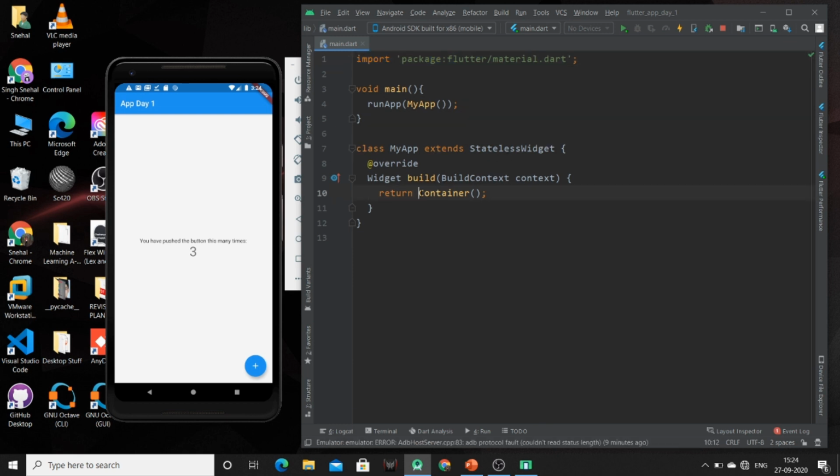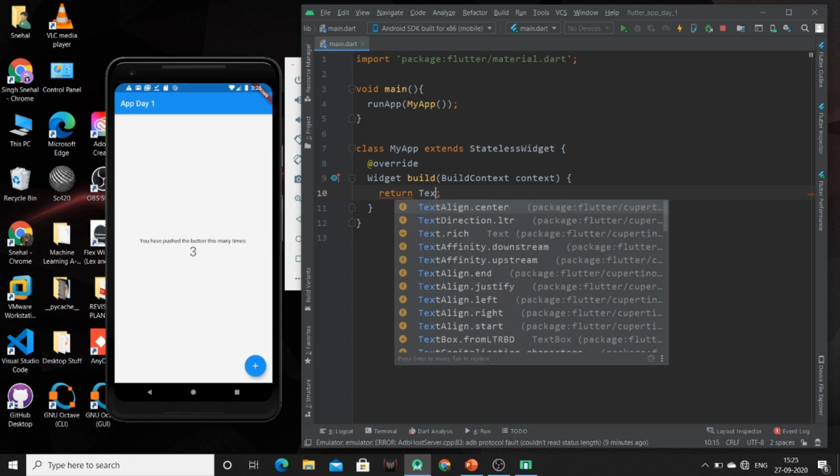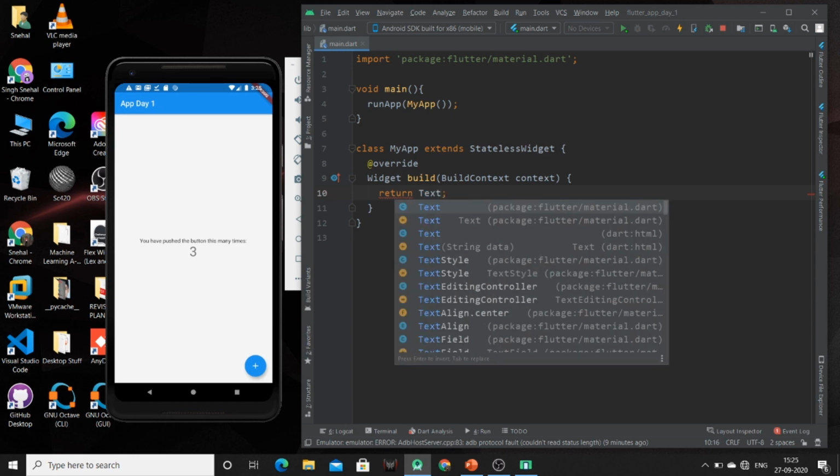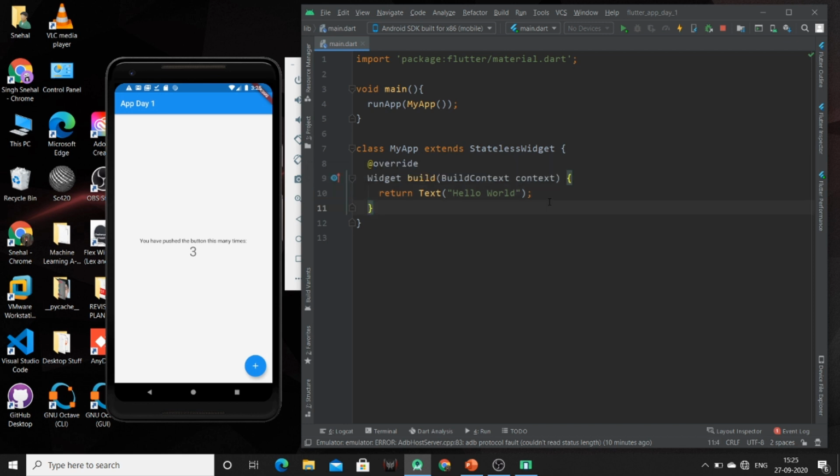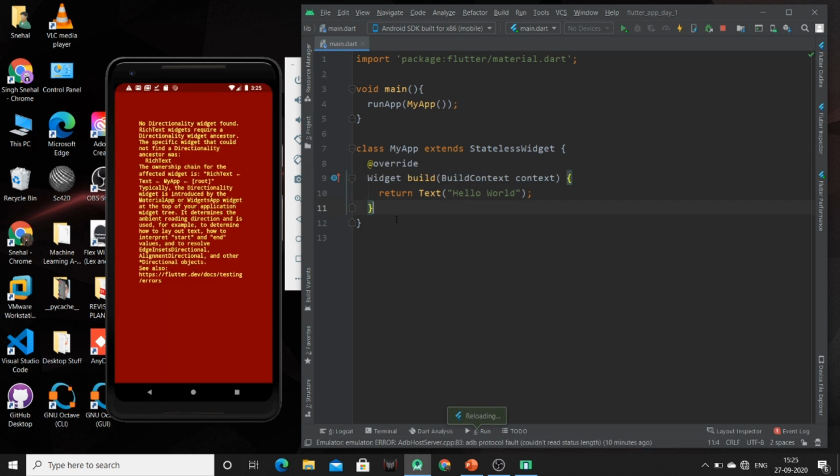So first of all, we are going to print hello world. For that, we just have to create a text widget. Inside that, we just write hello world. Now just hit Ctrl S. Okay, this is showing an error as the root of our widget tree can't be text.